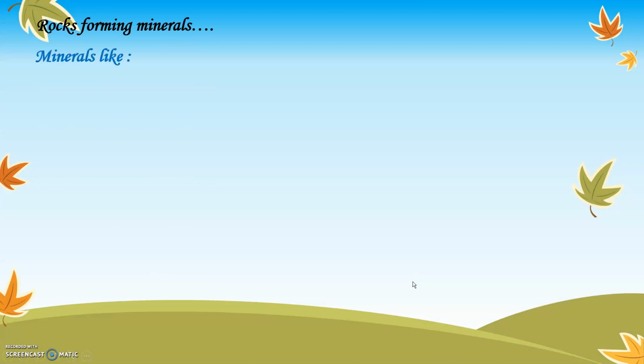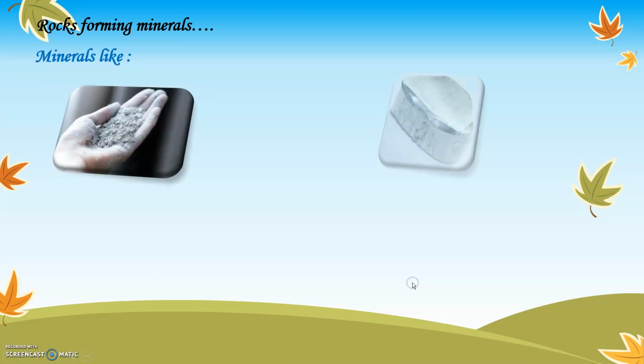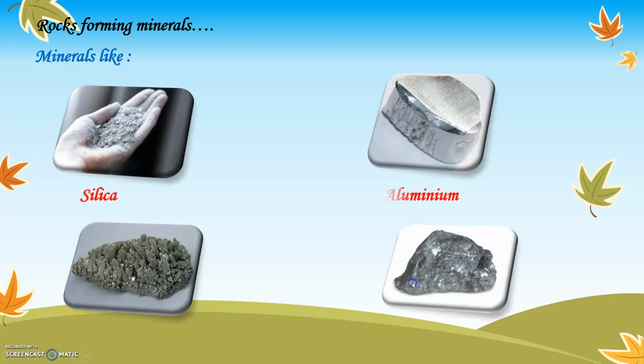Rocks forming minerals. Minerals like silica, aluminium, magnesium and iron are the important minerals which are useful in formation of the rocks. These minerals get mixed with the soil in the atmosphere, leading to formation of rocks. So the minerals which are used to make the rocks or which help the formation of the rocks are silica, aluminium, magnesium, iron.